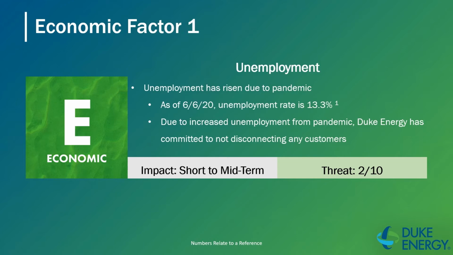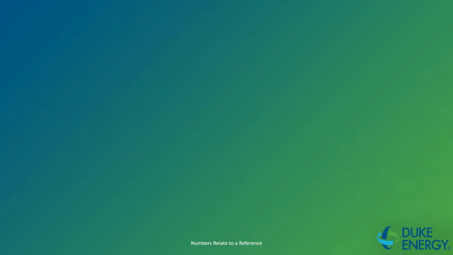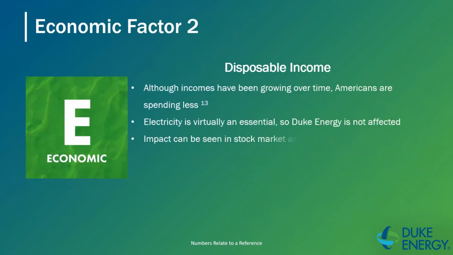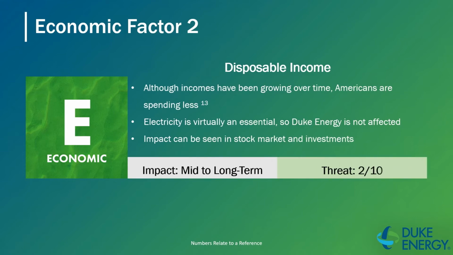These are special circumstances where all communities need to work together and Duke Energy must stay committed to their customers at this time. The next economic factor is disposable income. Data shows that incomes have been growing over time, but Americans are spending less. Since nowadays electricity is virtually an essential, Duke Energy isn't necessarily affected as a whole by this. However, due to this trend, impact can be seen in the stock market and investments in the company.